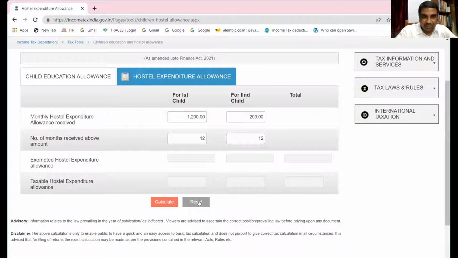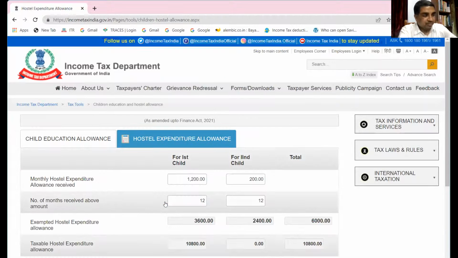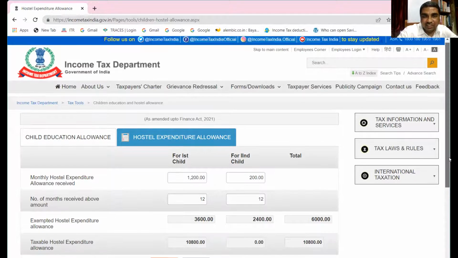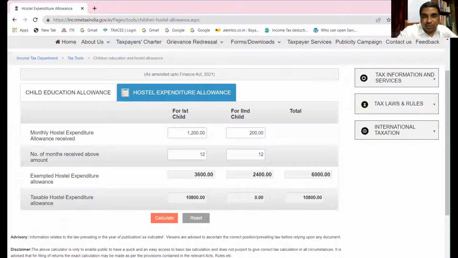Yeah, 12 months, 12 months. You have seen it. Now let us calculate it. So ideally, what should have happened? You know, 3,600 and 3,600 per month, so 7,200 should be exempted, but instead it is coming 6,000. Can you tell me why it is 6,000?